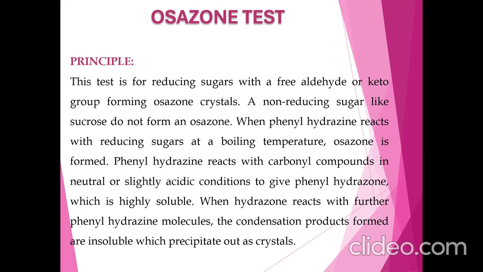When phenylhydrazine reacts with reducing sugars at a boiling temperature, osazone is formed. Phenylhydrazine reacts with carbonyl compounds in neutral or slightly acidic conditions to give phenylhydrazone, which is highly soluble. When hydrazone reacts with further phenylhydrazine molecules, the condensation products formed are insoluble, which precipitate out as crystals.